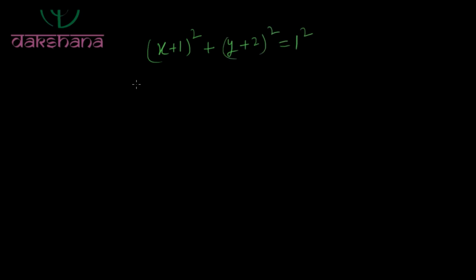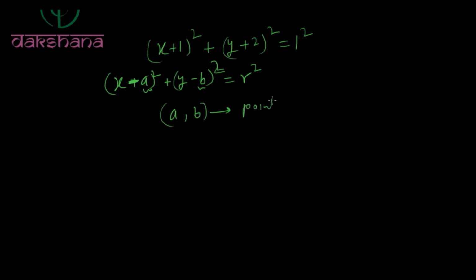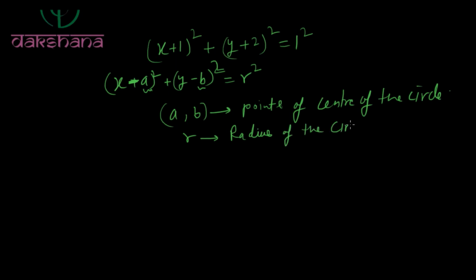Now if we compare this equation with the standard form of the equation of the circle, (x minus a) to the whole square plus (y minus b) to the whole square is equal to r square, here we know a comma b is the point of the center of the circle, and r is the radius of the circle.